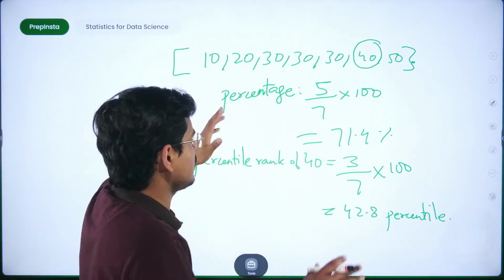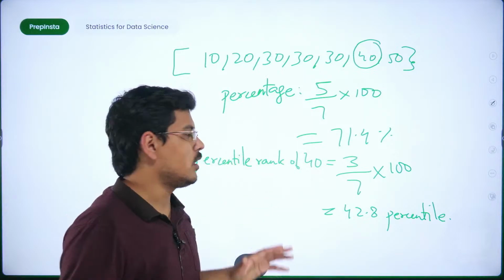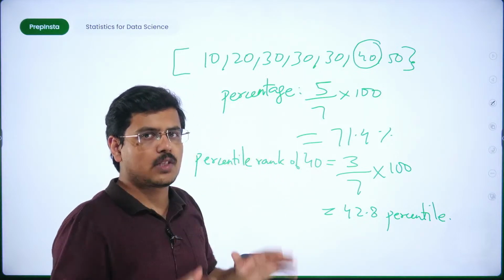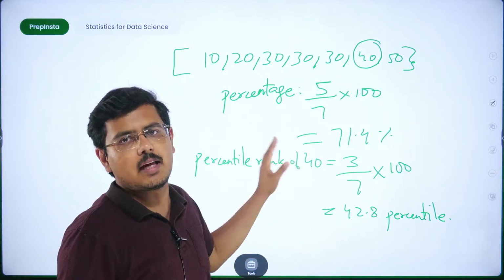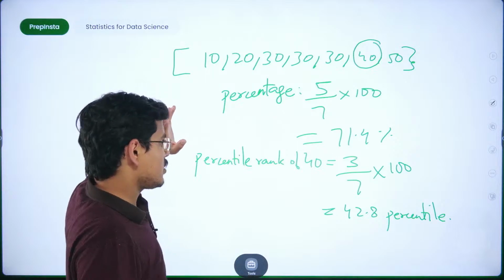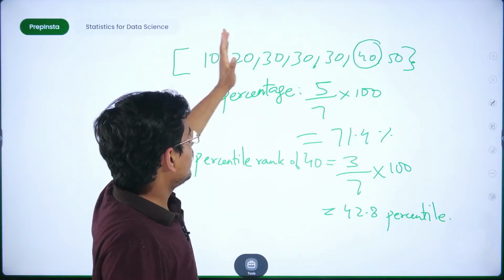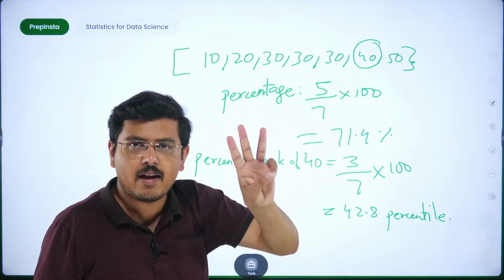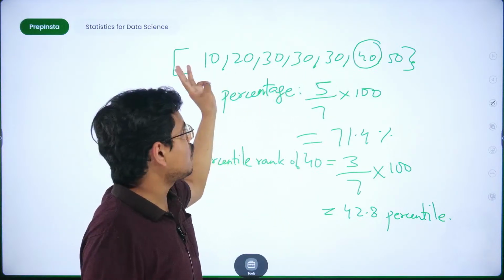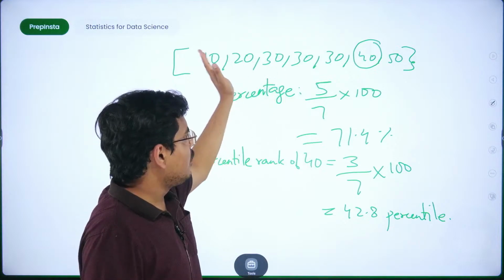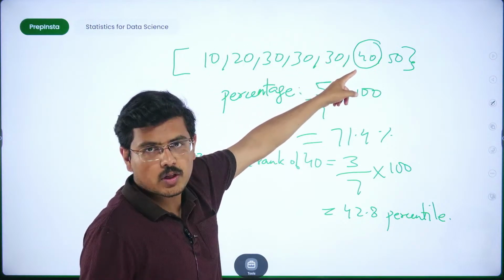For example, what am I trying to explain? This is becoming confusing, and this is a confusing topic. That's why I am taking more time on it. Today we will not understand anything except percentiles and quartiles. Listen carefully. 10, 20, 30. These are only 3 values which are lesser in terms of absolute value. These are only 3 elements. How many elements in total are there which look smaller than 40? 5.